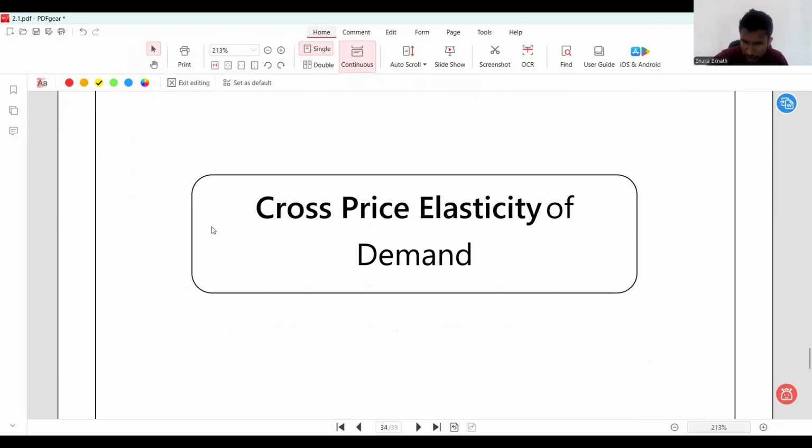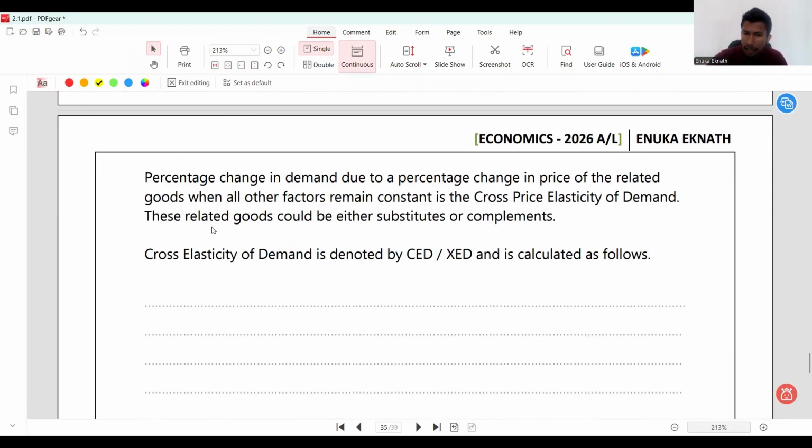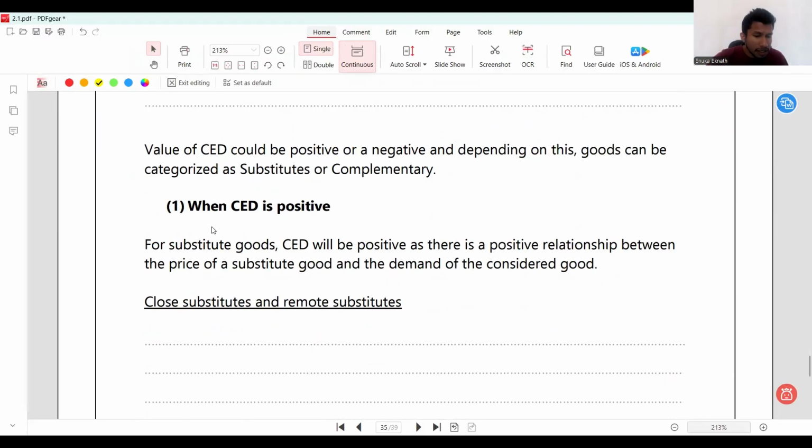I'll take that first. The note says the value of CED could be positive or negative, and depending on the value of CED, goods can be classified as substitutes or maybe as complementary.